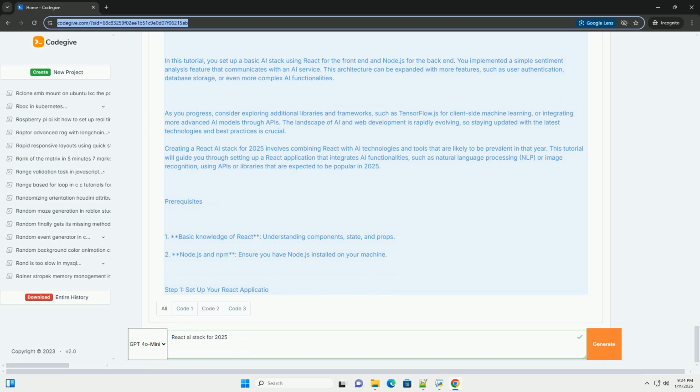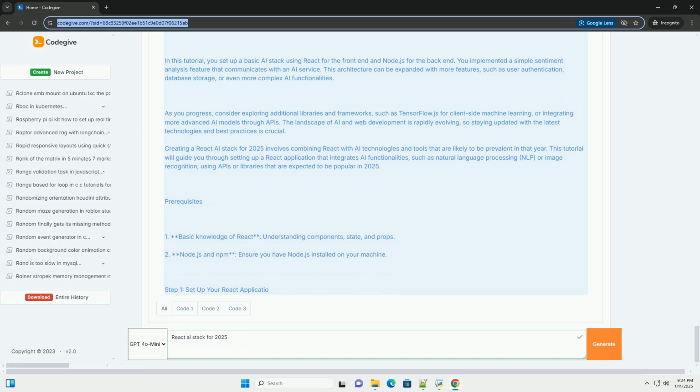Prerequisites. 1. Basic knowledge of React, understanding components, state, and props. 2. Node.js and NPM, ensure you have Node.js installed on your machine. Step 1. Set up your React application. You can create a new React application using Create React App. Open your terminal and run: